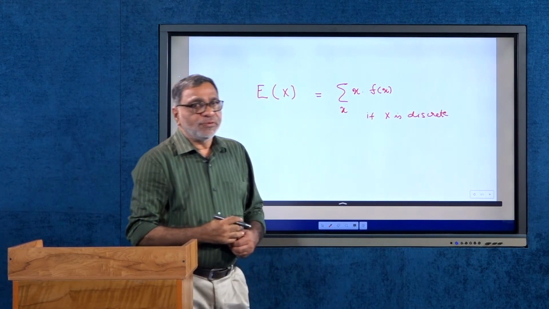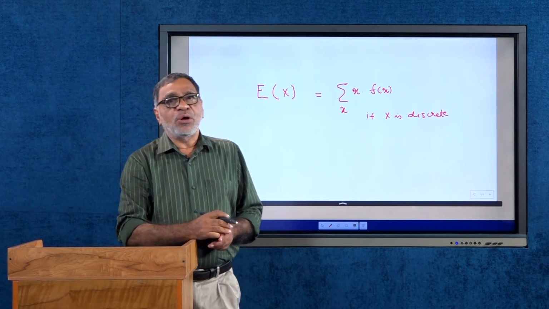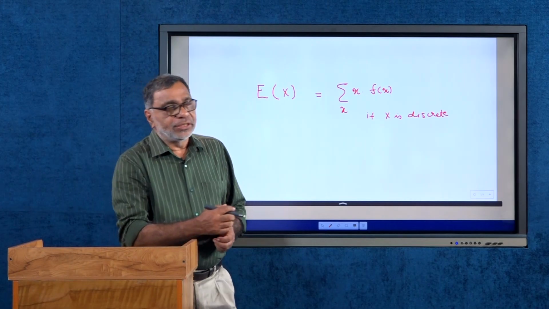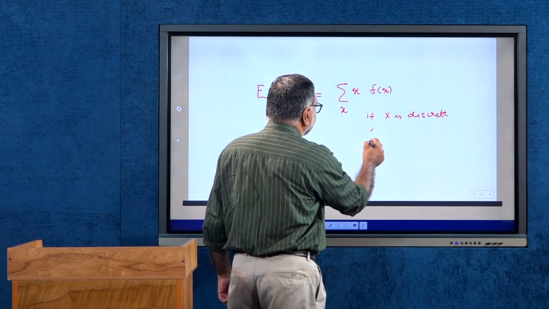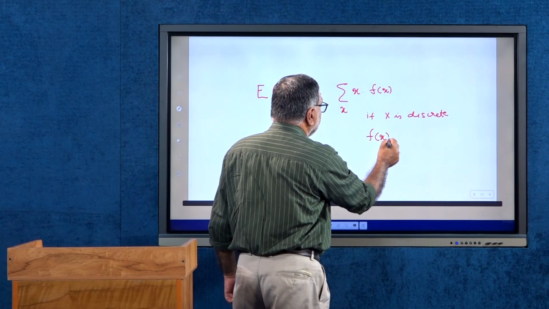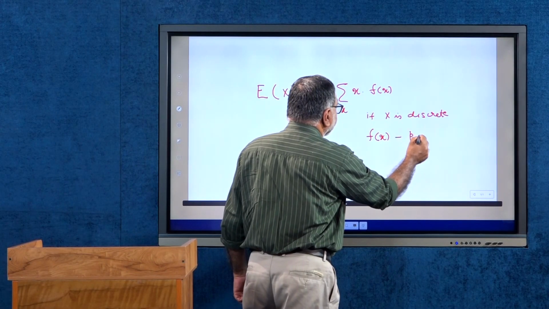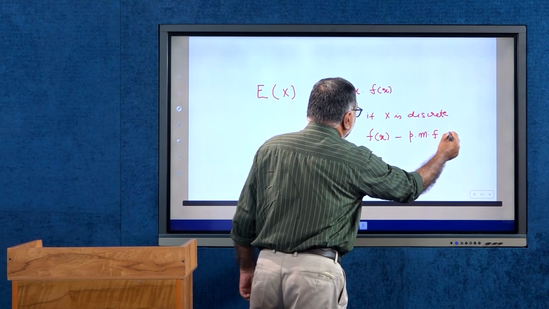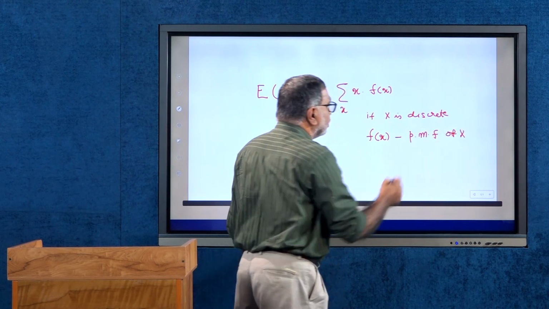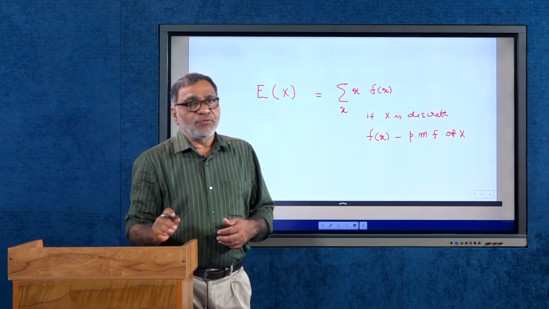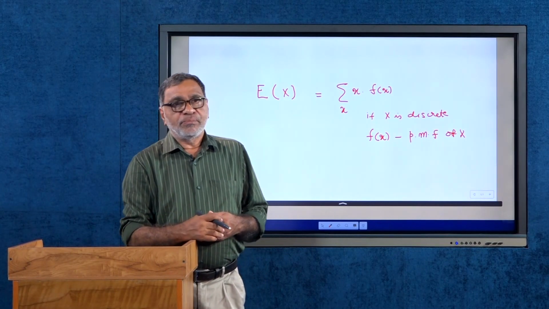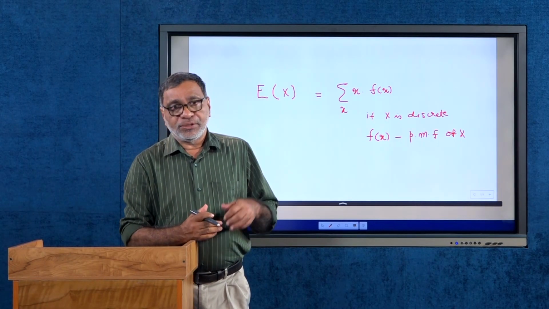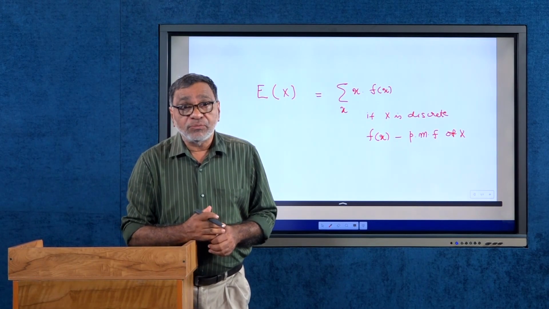So, expectation of x is equal to sigma over x, x into f of x if x is discrete, and we know this f of x is nothing but the probability mass function of the discrete random variable x. This expectation of x exists provided this series, if it is an infinite series, is absolutely convergent.